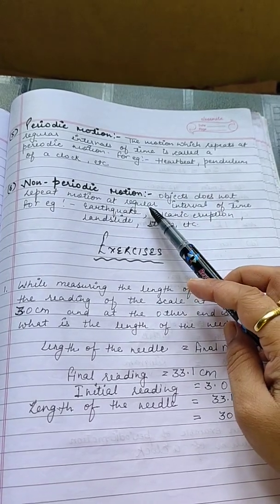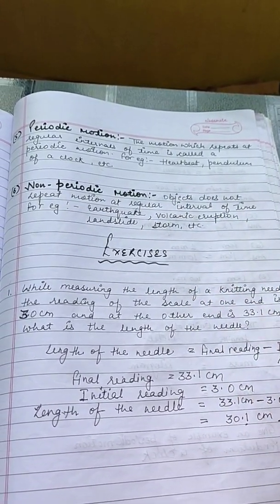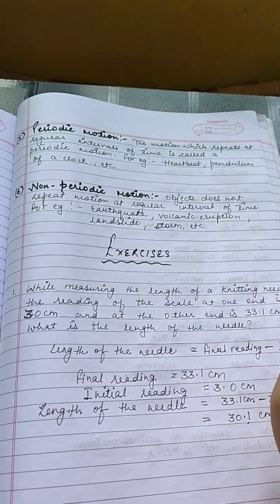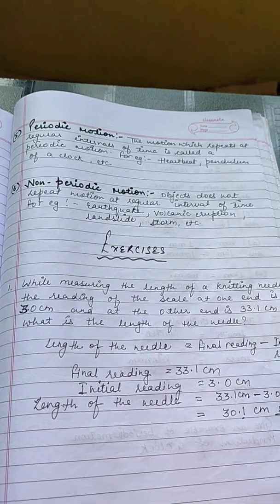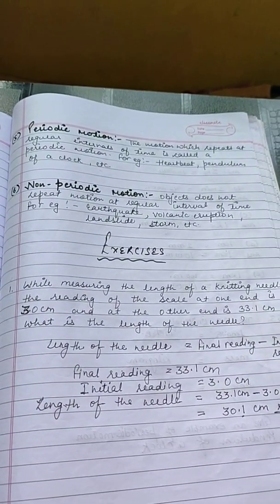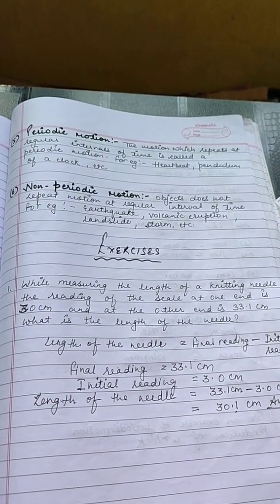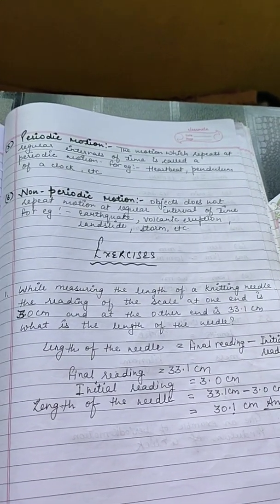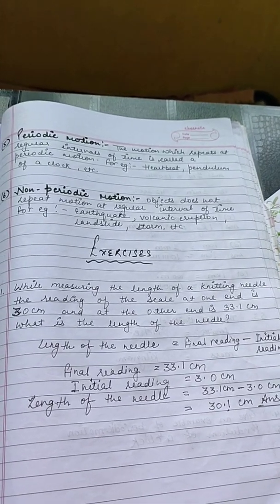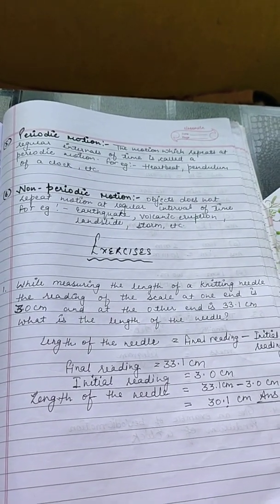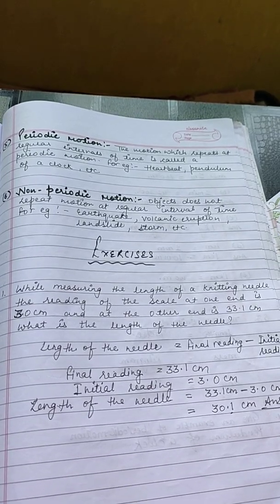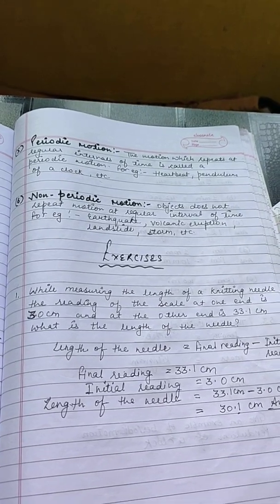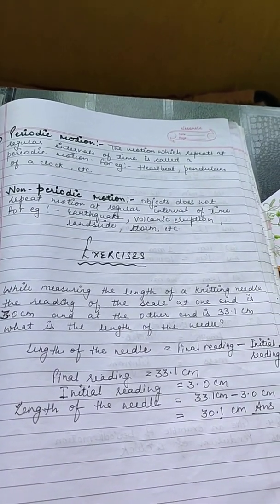Next type is non-periodic motion, the motion which does not repeat at regular interval of time. All natural calamities are examples of the non-periodic motion because they repeat at irregular interval of time. We never know when the earthquake comes, when volcanic eruption happens, and when landslide comes. So all these are examples of the non-periodic motion.